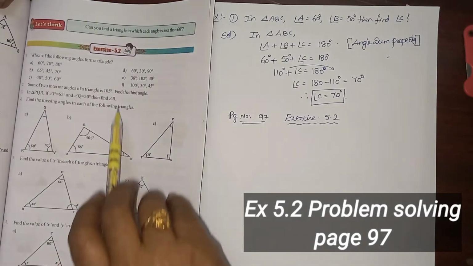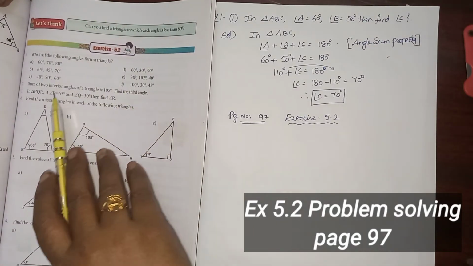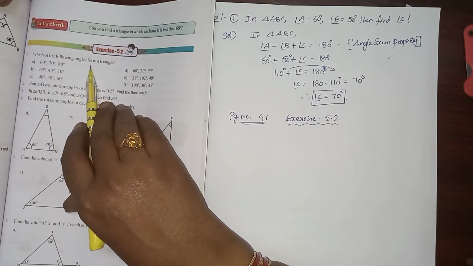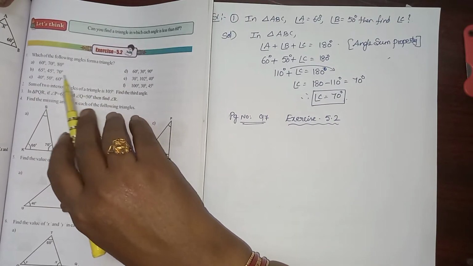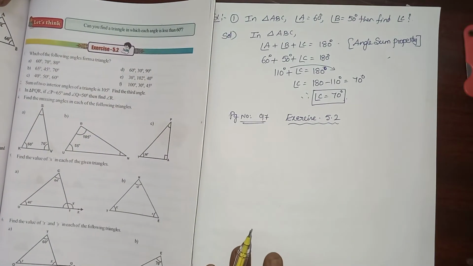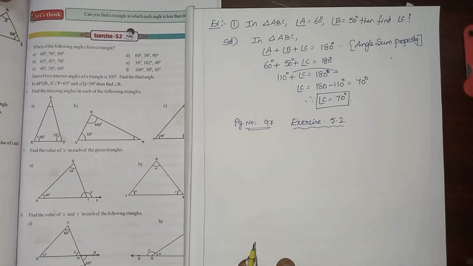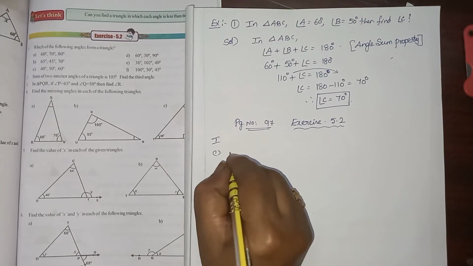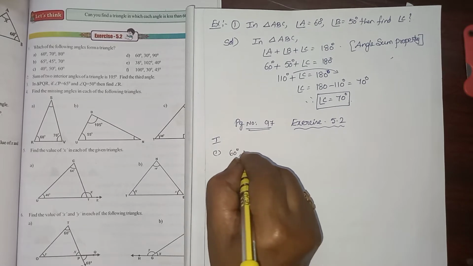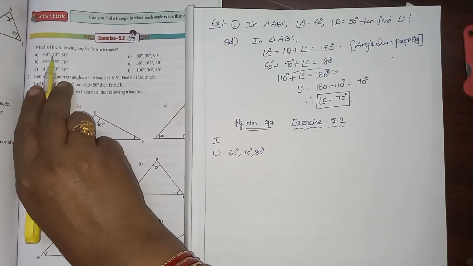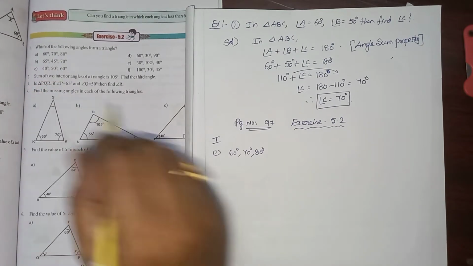Now see the children. Exercise 5.2, page number 97. Which of the following angles form a triangle? If they can form a triangle, the sum of three angles in a triangle is 180 degrees. First one: 60 degrees, 70 degrees, 80 degrees.